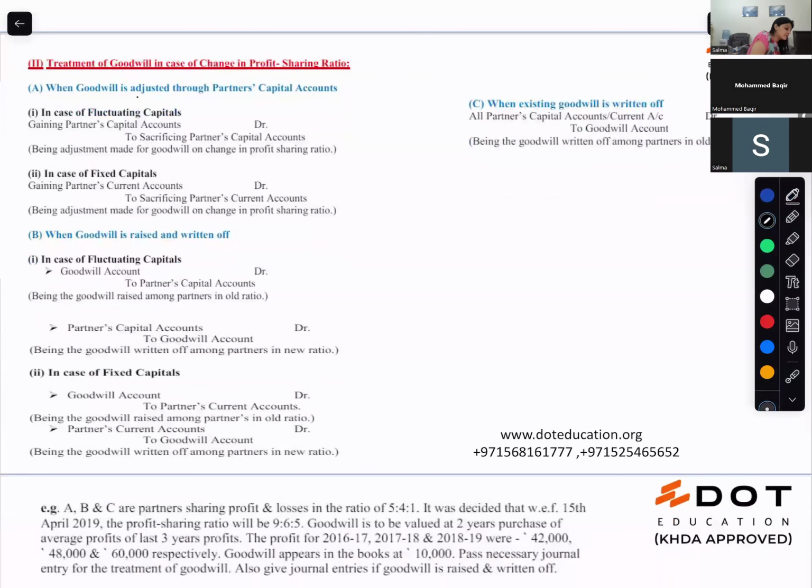First way is that you adjust it through partner's capital account, where gaining partner is debited and sacrificing partner is credited. You find the net effect of goodwill valuation and adjust it to partners' capital accounts.